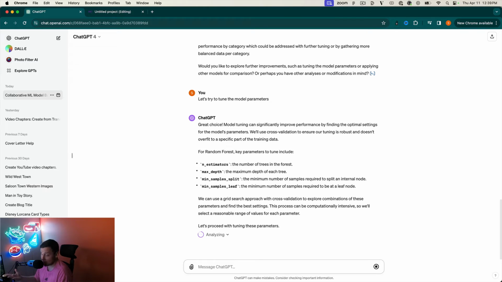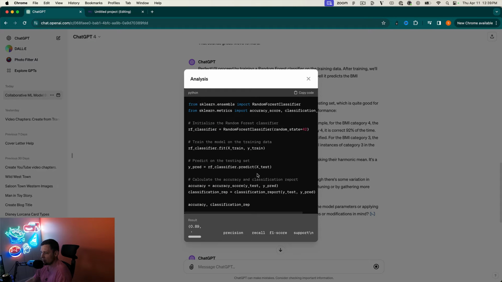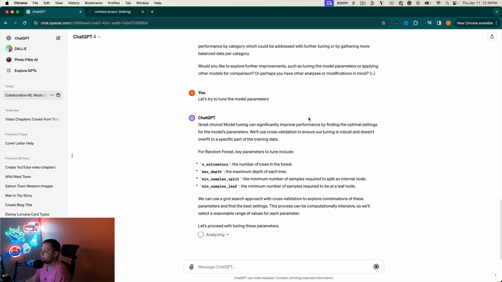Again, 89% is pretty good, so we can't complain about that anyway. But we always want to try to get better if we can, right? You can see it's analyzing right now. But again, up here, we can see this code if we want to get in there, which is pretty cool. And one of the advantages of using this over Claude is that this can actually run the code and then talk about what it's doing as it's running the code. Claude doesn't have the ability to run code yet. At some point in the future, this video will be out of date because Claude has to include that at some point, but it's not there yet. And that's a very, very big advantage for ChatGPT when working with code, right?